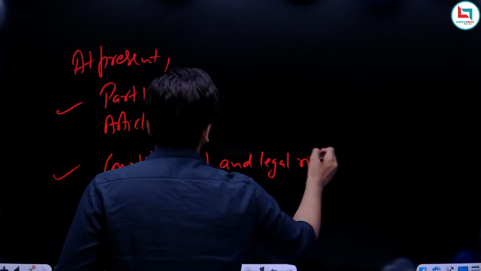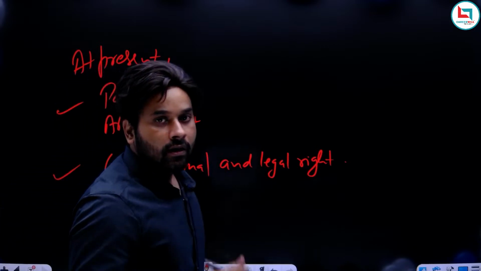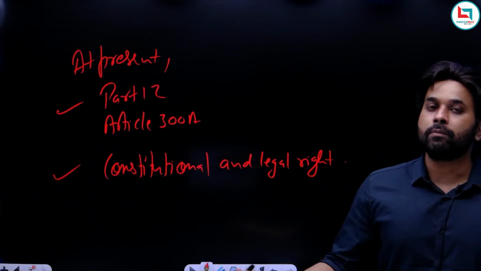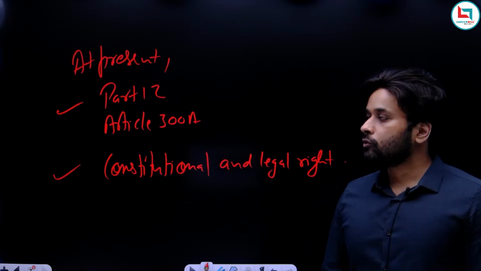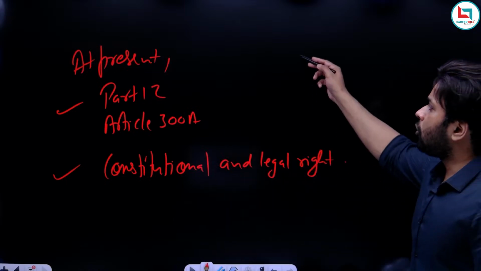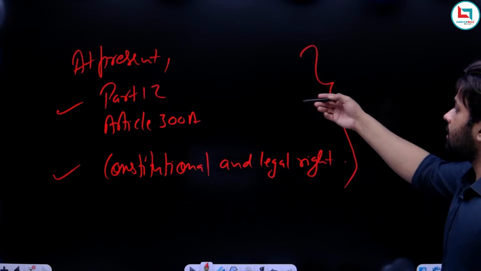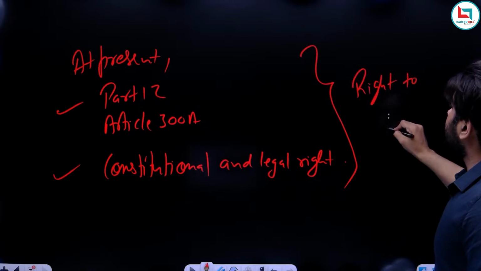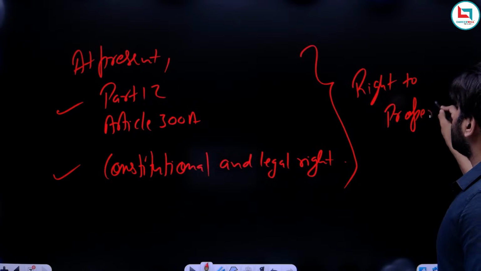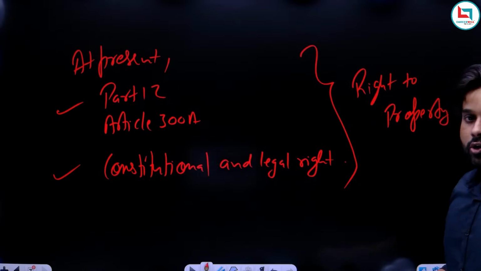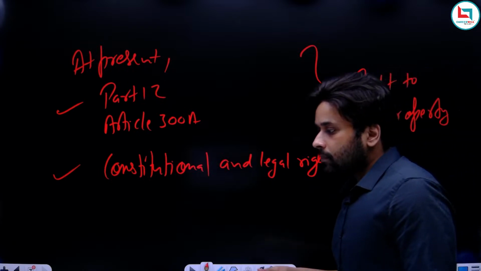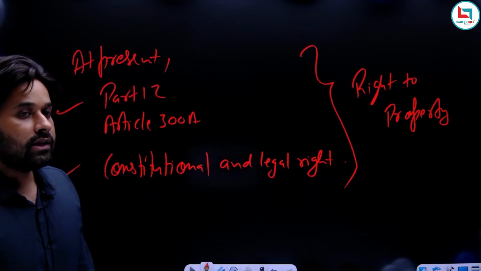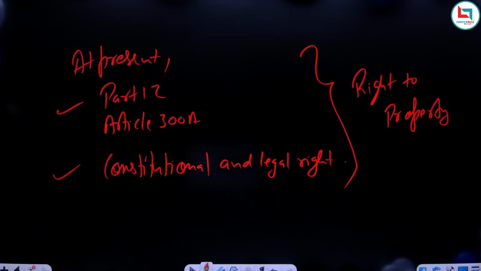So remember, right to property was not removed from the constitution. It was only removed from part 3rd of the constitution. So we still have right to property, but not as a fundamental right, but as another right. So this is the present location and status of right to property. I hope you will remember what happened with the right to property. So I think we are done with the story of right to property.